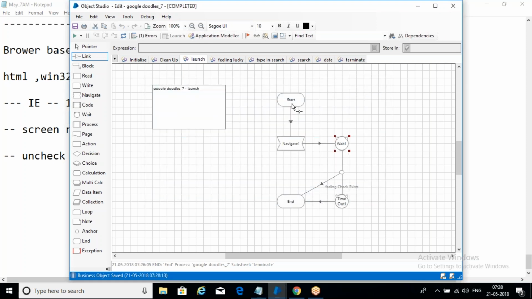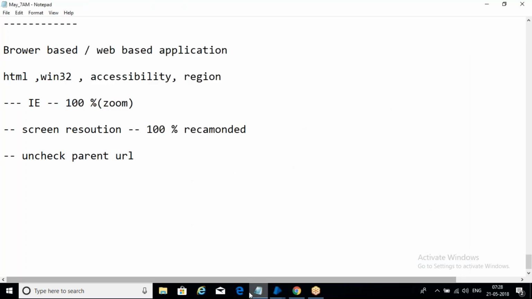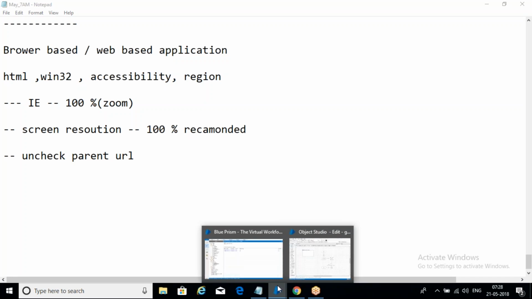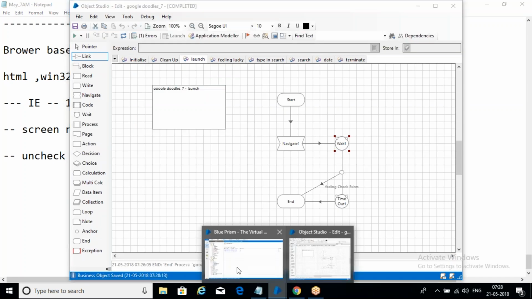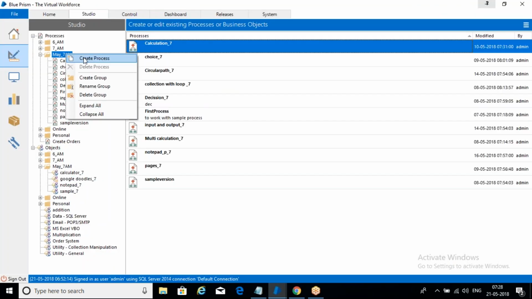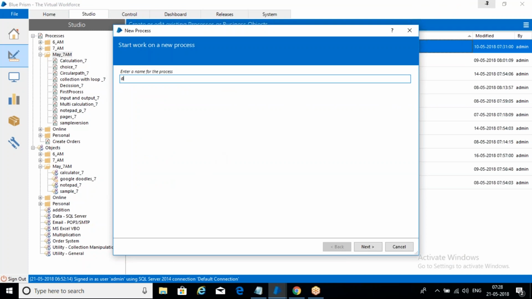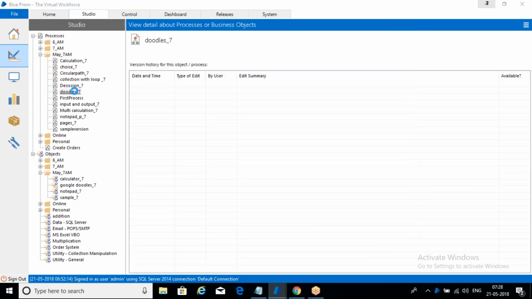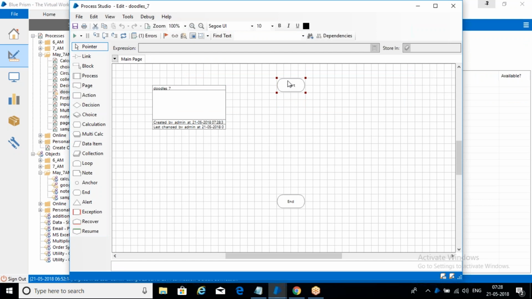Save changes. Now we have created all the actions in our object studio. Now we need to use them in our process studio. Now come to here, create an application in process studio, Doodles 7, next, double click, action.